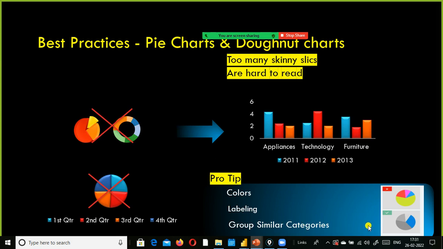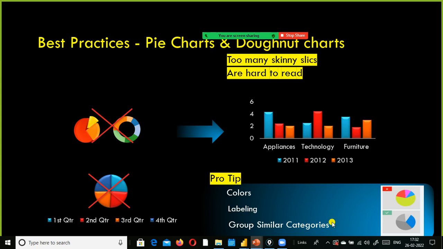And group similar categories. You have so many skinny slices, multiple categories are there. Probably you can come up with some strategy to combine all the categories which have less data. You can combine them into a common or other category, so that you can avoid having so many categories plotted in your pie chart or donut chart.